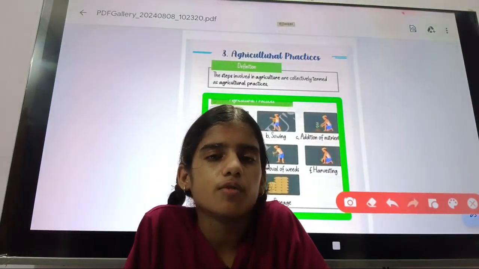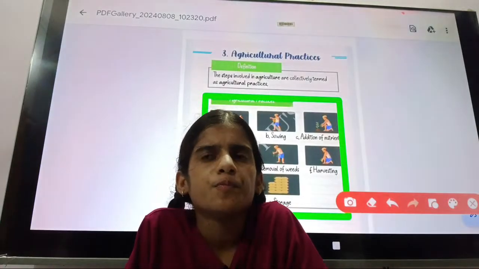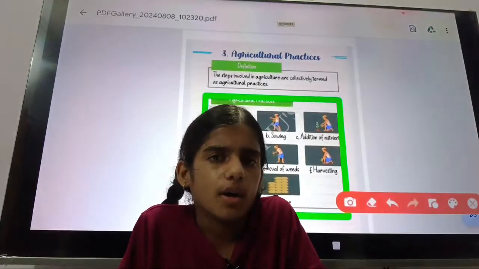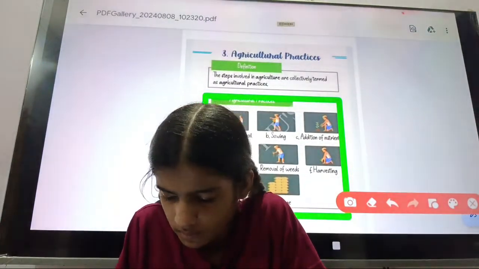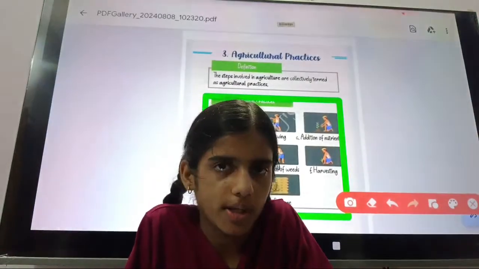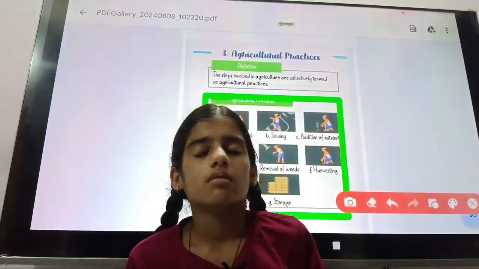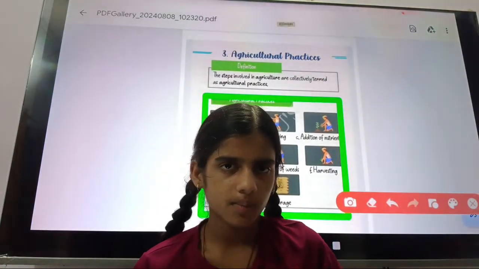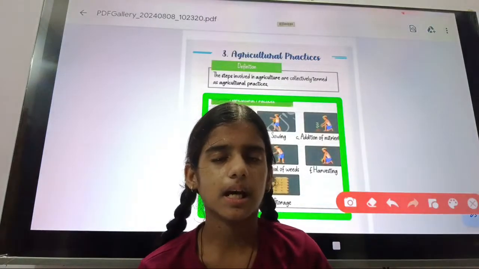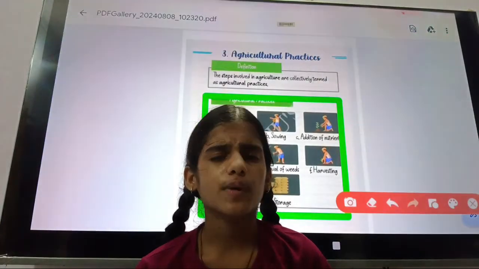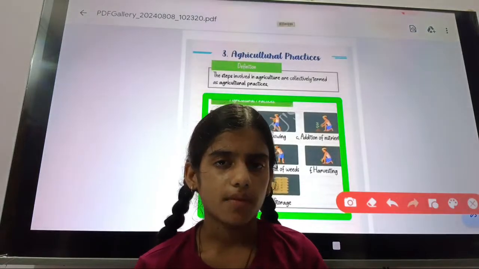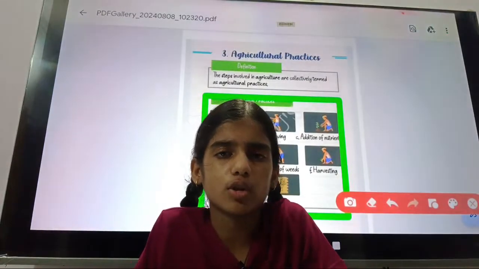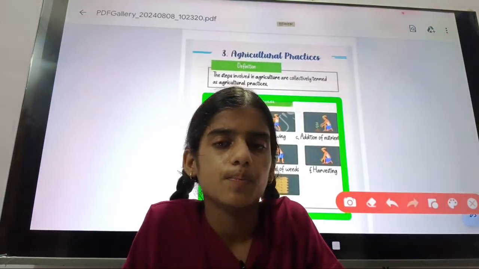Fifth is removal of weeds or pests. Then harvesting and then storage. So, preparation of soil, then sowing, then adding manure and fertilizer, then irrigation, then removal of weeds, then harvesting and then storage. Storage is the last process and the starting process is preparation of the soil.